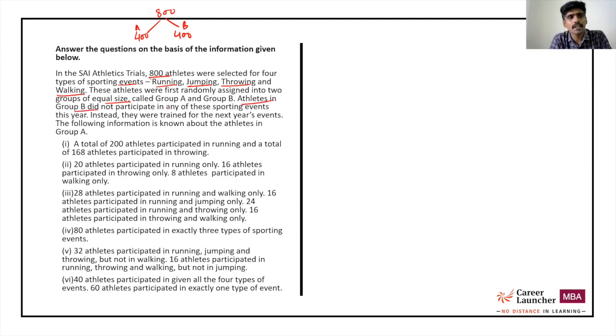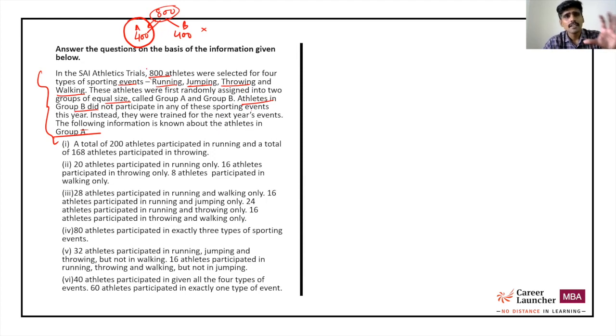Athletes in Group B did not participate in any of the sporting events. Okay, athletes in Group B are a waste of time for this. Instead, they trained for the next year's events. Okay, random information. The following 6 points of information is relevant to athletes of Group A. So we are probably going to deal with only athletes of Group A, and Group B is irrelevant. If you noticed what I did, in the first 30-40 seconds that I read this paragraph, I got an idea of, okay, it was 800 people, it got reduced to 400 people, and we are going to work on these 400 people. 400 is not a huge number in the first place.